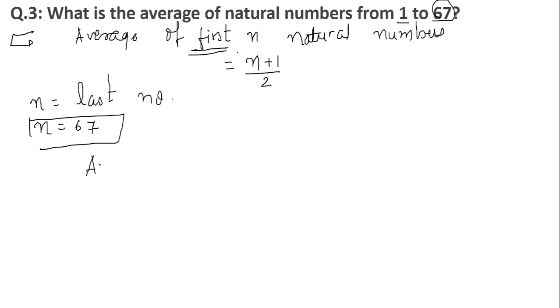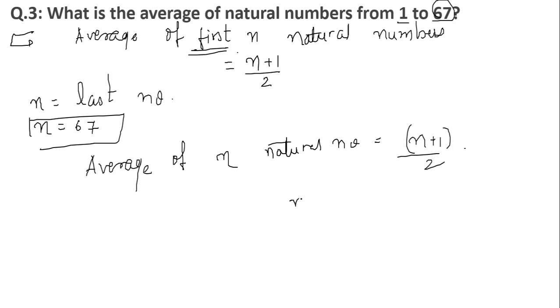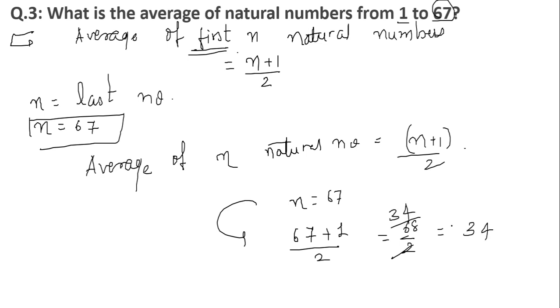So let us find the question's answer now. Average of n natural numbers is equal to n plus 1 divided by 2. n is equal to 67. So if I put the value in the formula, I'll get 67 plus 1 divided by 2. This is equal to 68 divided by 2. 2 3s are 6, 2 4s are 8, 34. So 34 is the average of the natural numbers from 1 to 67. I hope you have got this very clear. Okay, so make a note of this.